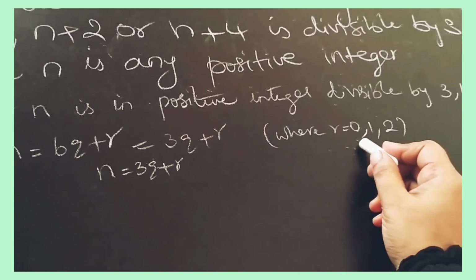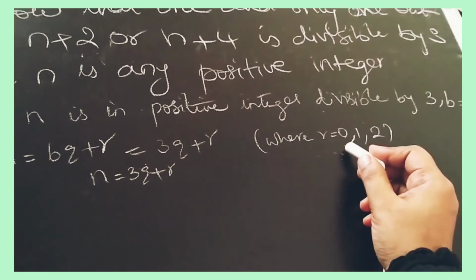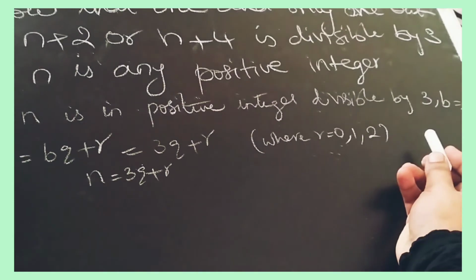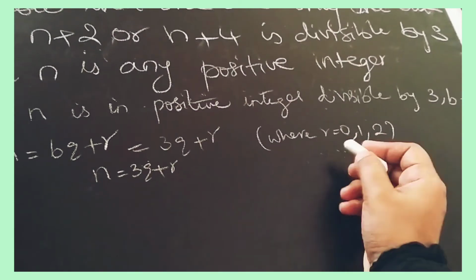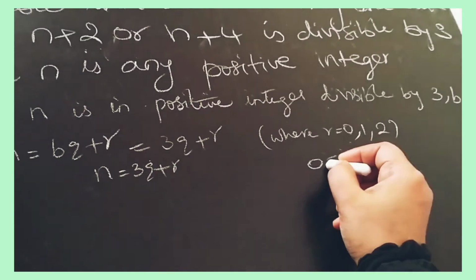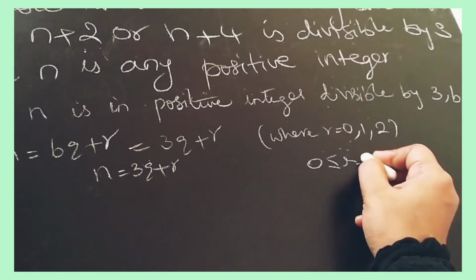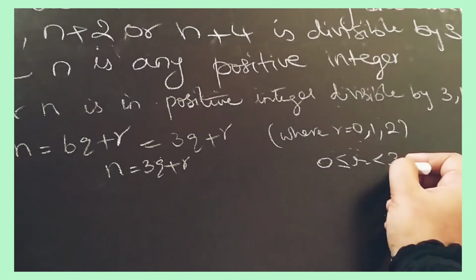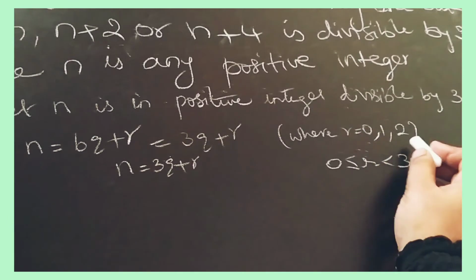Why are we taking r as 0, 1 and 2? Why are we not taking 3? Because it is given that 0 is less than or equal to r, r is less than 3. So less than 3 means we are taking 0, 1 and 2.